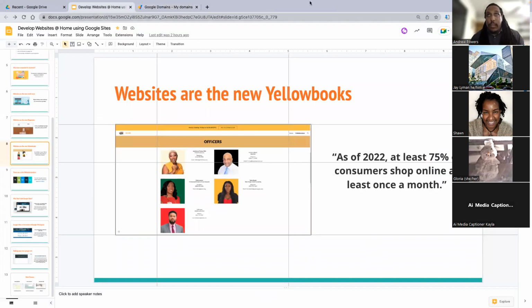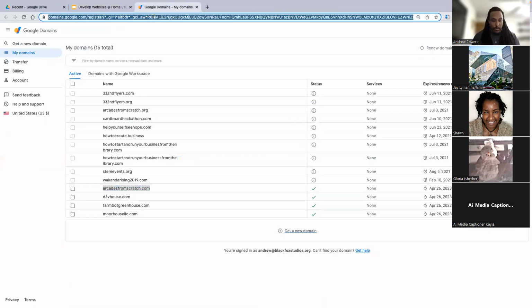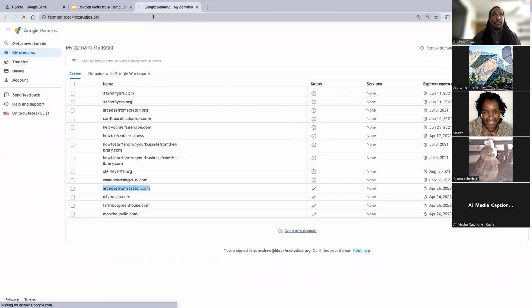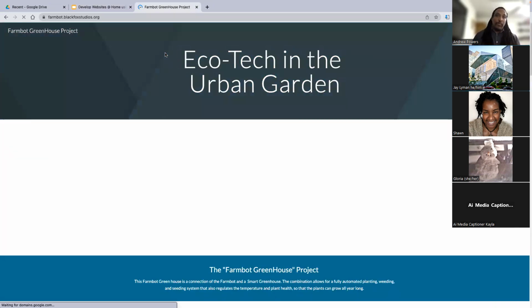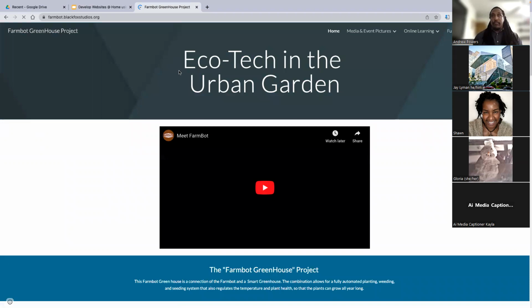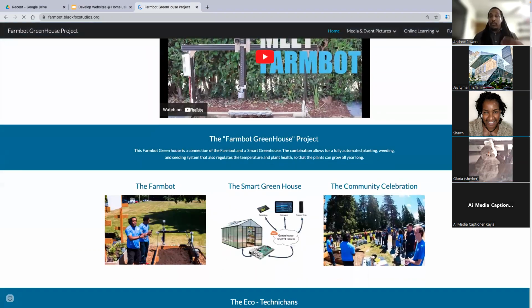So you've seen some examples. I will leave you with one more. FarmBot, blackfoxstudios.org. This is one I created for my previous nonprofit called Key Tech Labs, where we had to write several grants explaining what we were doing.